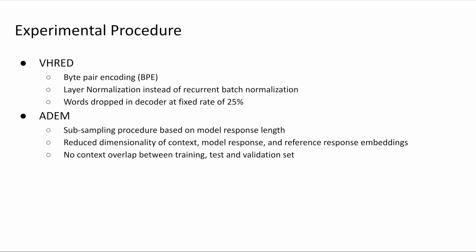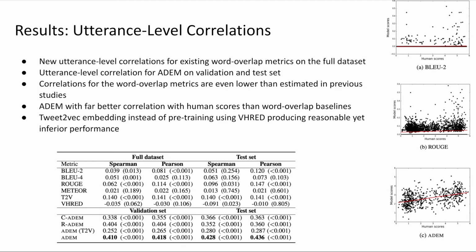The data set is usually split into training set, test set, and validation set. Here they ensure that there is no context overlap between these sets, meaning that the model does not have any idea on the context in the test sets. That is, it's unseen during the model's training.